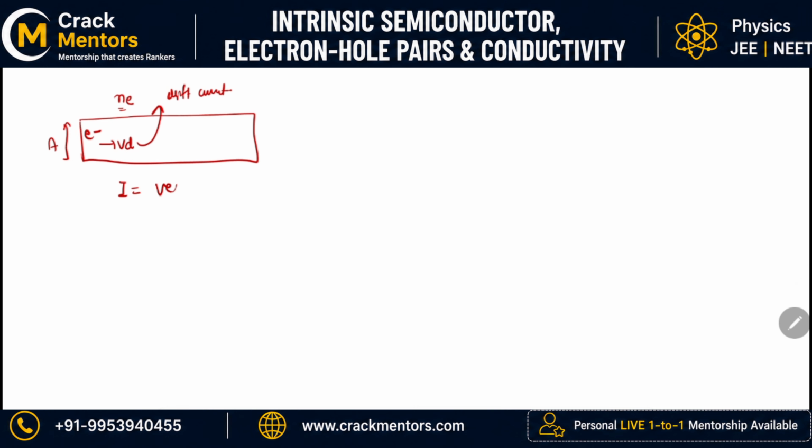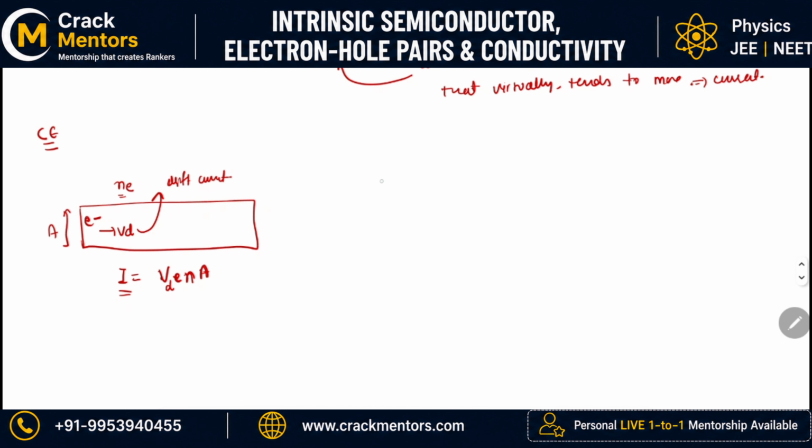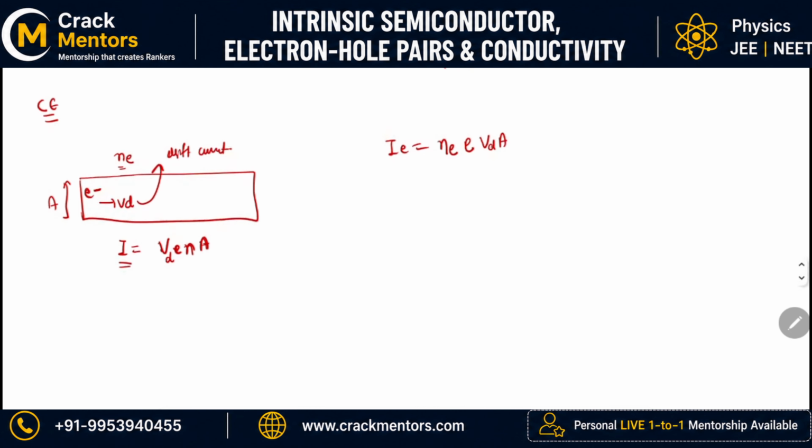Do you remember that the formula of I is equal to VENA? If you don't know, the formula of current is represented as VENA, where V represents the drift velocity, E represents the charge of electron which is moving there, N represents the number density of electron, and A represents the area of the conductor in which it is moving. So I can say that the current due to electron is equal to N_e e A V_de.